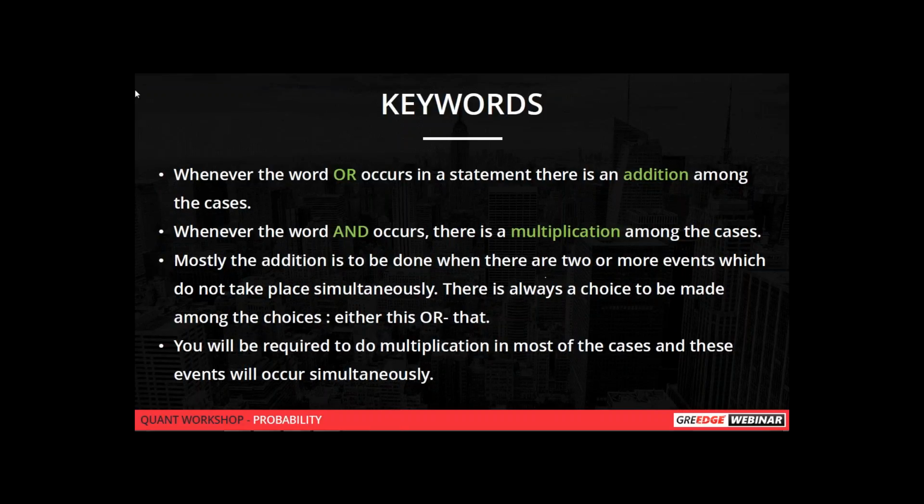That's fine. So we'll see more problems on this, but please be very clear with these things. If you have a pack of balls and you're choosing a red or black ball, then you have to add there. And if you want red and black balls, then you have to multiply. So these are the important keywords. In some questions it will be explicitly mentioned, "or" and "and". But in some questions, you have to frame the question, and based on that, you have to answer. So we have to find whether it is multiplication or addition.